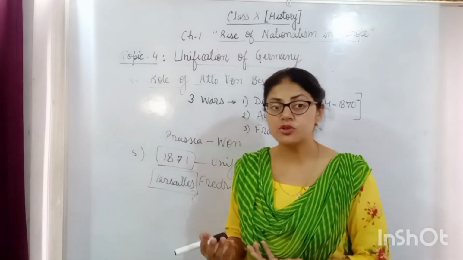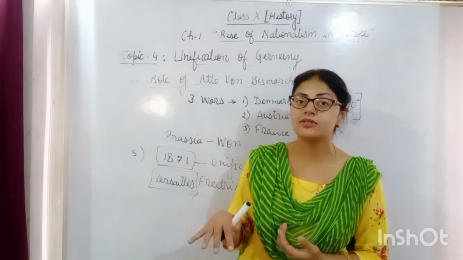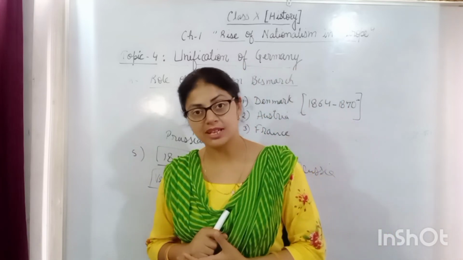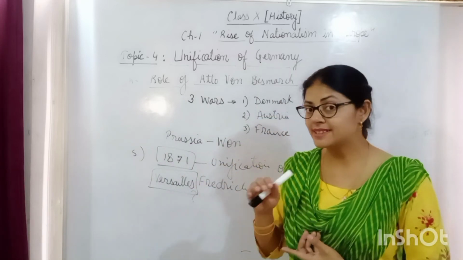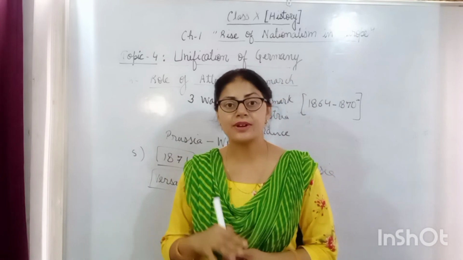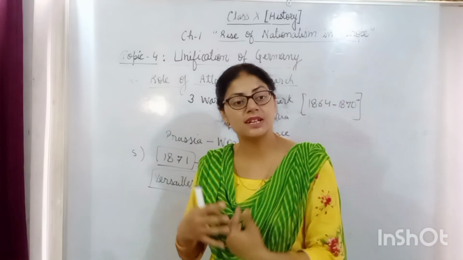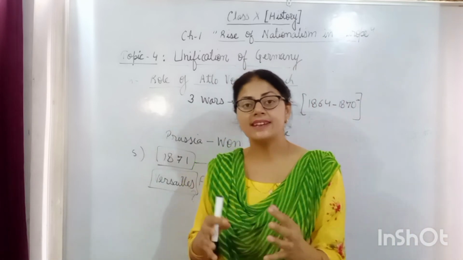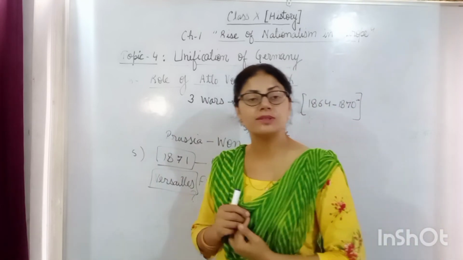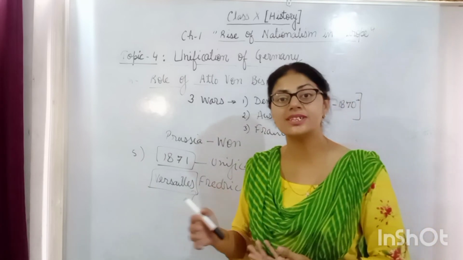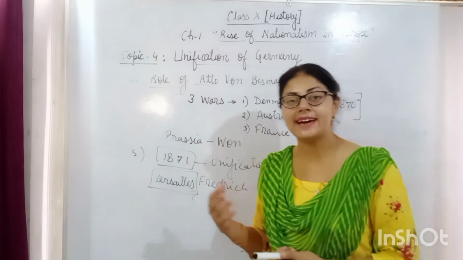After that, the revolution took place in 1848 by the liberal group which were suppressed. In that revolution, the liberal group drafted the constitution for Germany, and that was known as the Frankfurt Parliament, but the King denied to sign the constitution and suppressed those liberal group. And then finally Prussia himself took up the initiation of the unification, and this responsibility was given to the chief minister of Prussia, that was Otto von Bismarck, who is known as the architect of modern Germany, and he unified the Germany through his blood and iron policy.